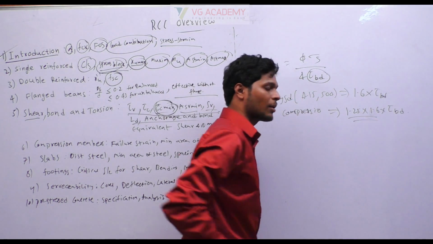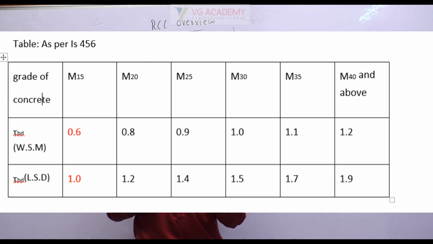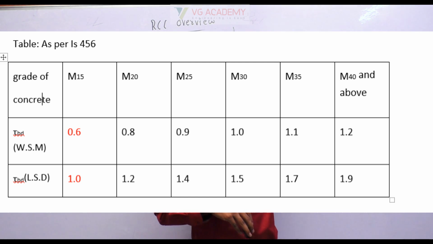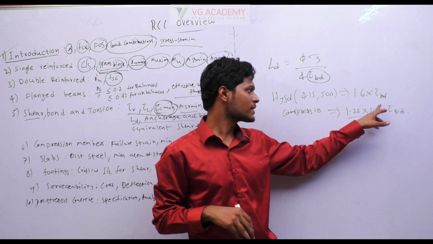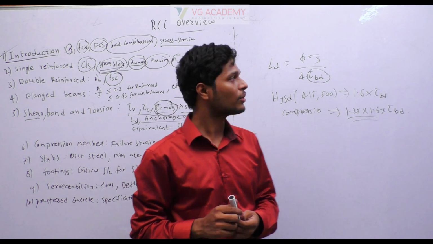So from the table, whatever tau BD value you get, suppose the bar is HYSD and it is in compression, for example a column. In a column the bars are in compression, and if you use HYSD bars, whatever the value you have for tau BD, you have to multiply it by 1.25 into 1.6. This will be 2 times. So 2 times of tau BD you have to take. That is one important note.